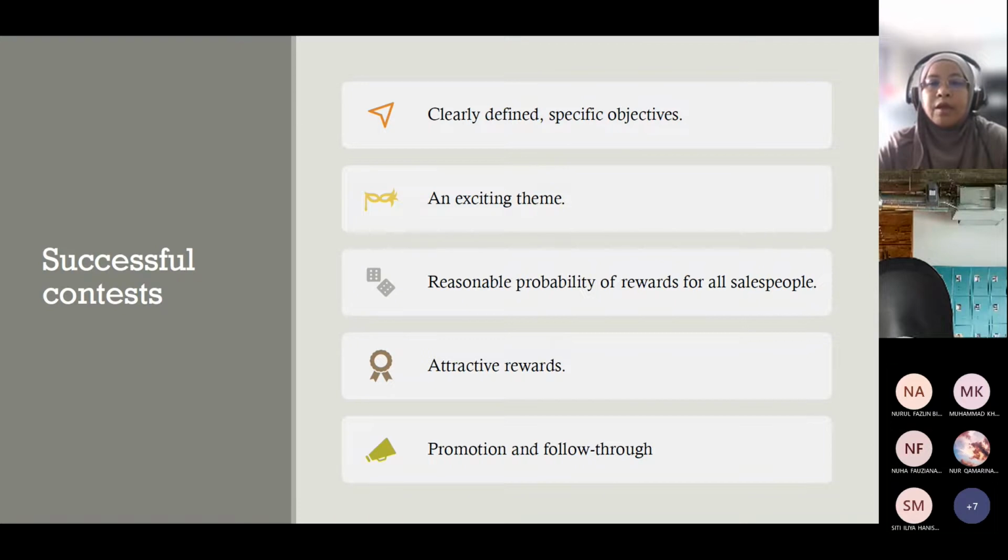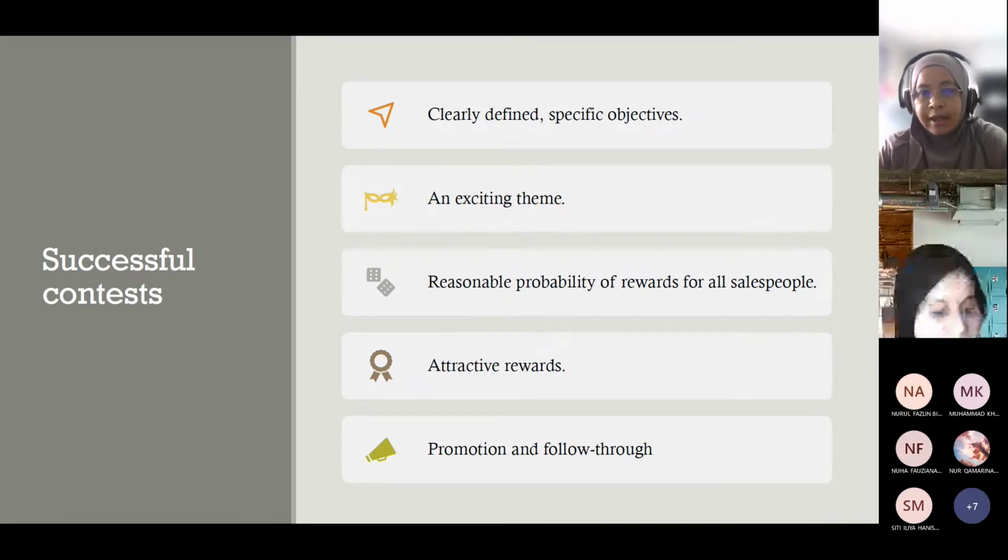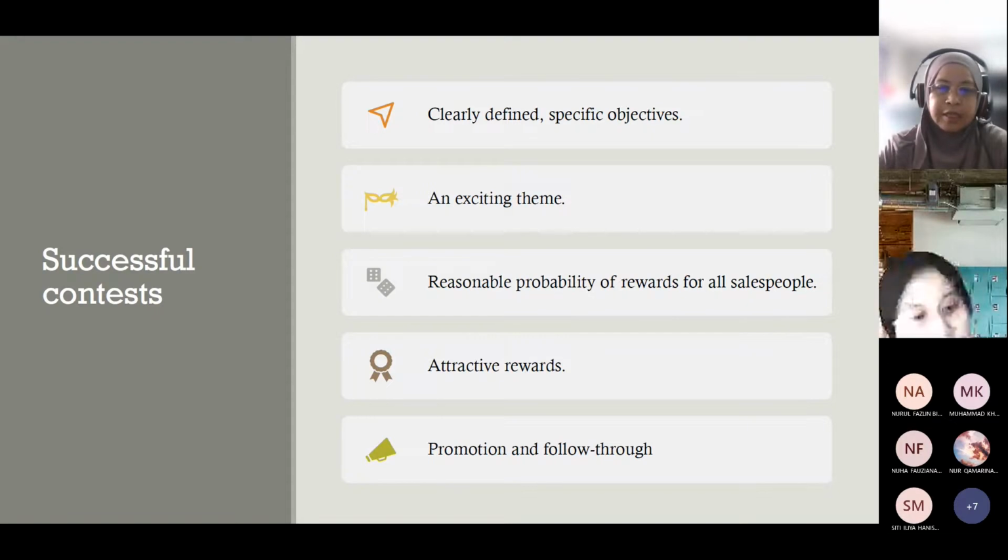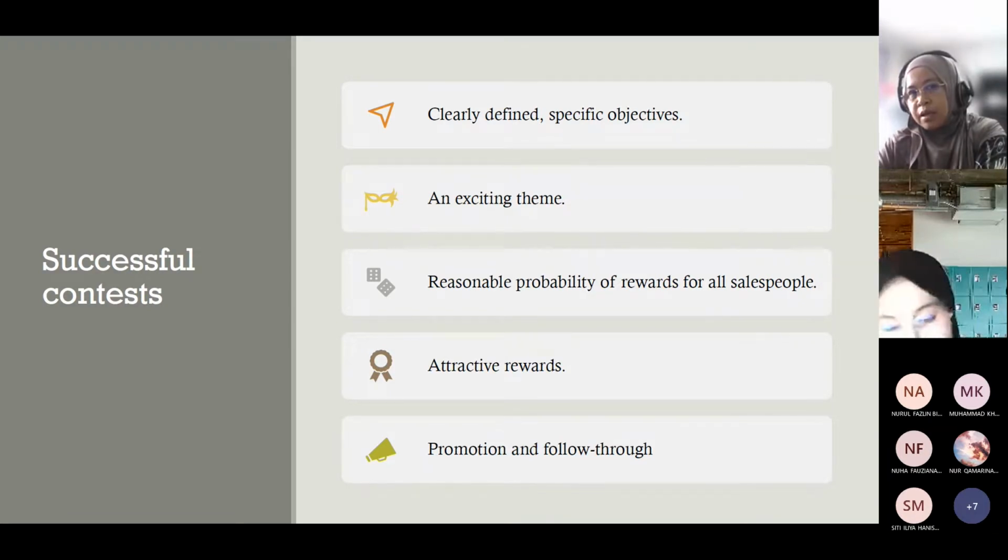And there should be a reasonable probability of reward for all salespeople. This is also possible. Like last time when the company made a contest, one excellent sales person got the vacation voucher. But those who were less excellent, not achieving number one but having a ranking, would receive another voucher. It's like purchasing: if you wanted to purchase some product, then you get some voucher, things like that.